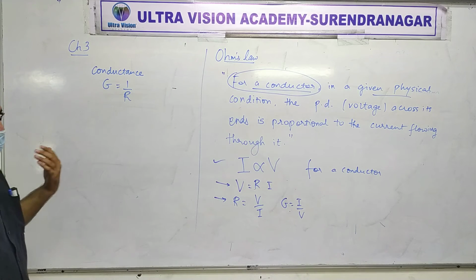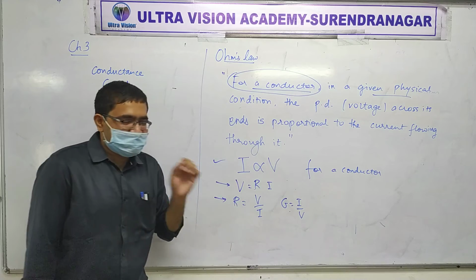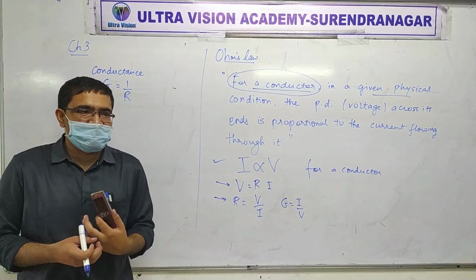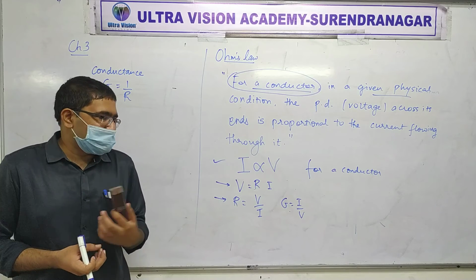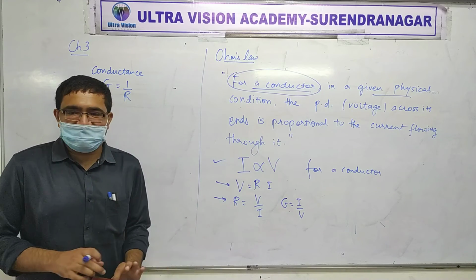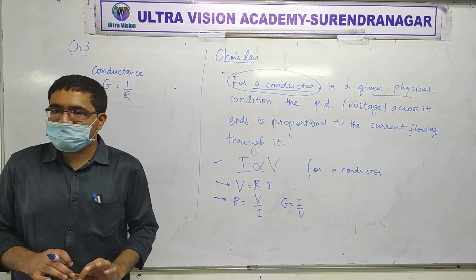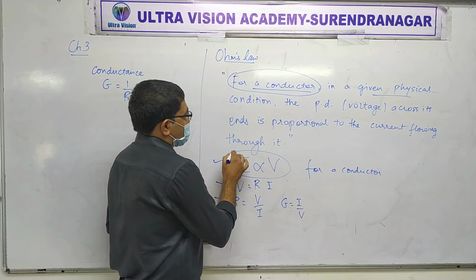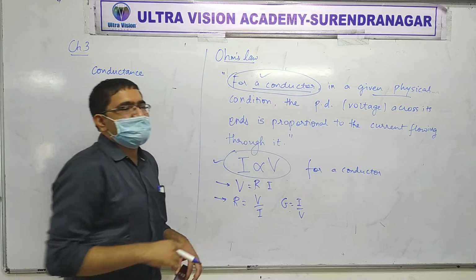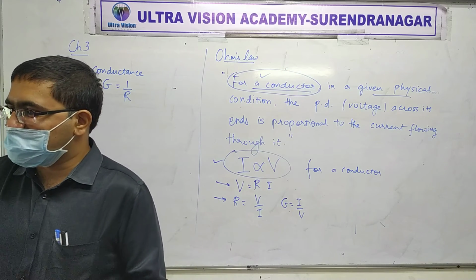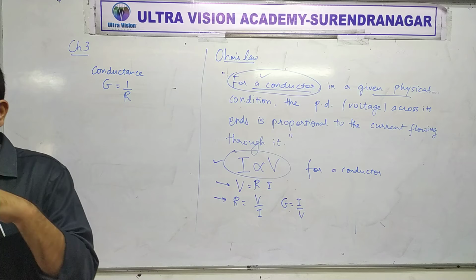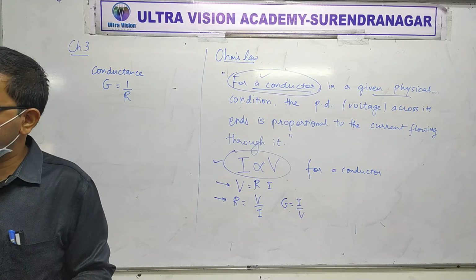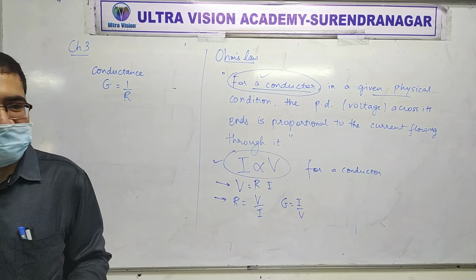So what I was telling you at that moment was that resistance is actually defined for everything. Resistance is defined for everything, but in all cases its formula is V by I. Did you get that? And in all materials, I is not proportional to V. I is proportional to V only for a conductor. Understood? We will talk about that later in this chapter as well, and then again it is referenced in the 14th chapter, the last chapter.